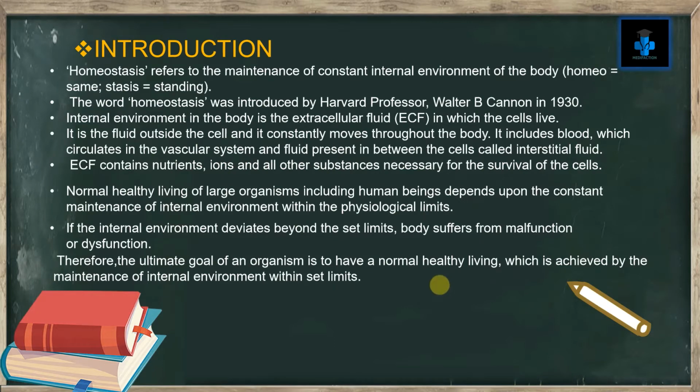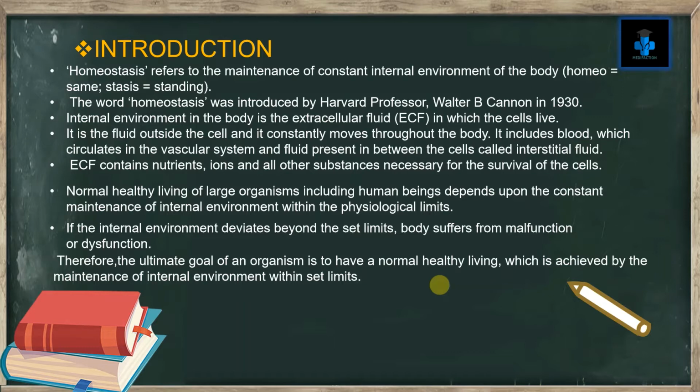Introduction. Homeostasis refers to the maintenance of constant internal environment of the body. The term homeo means same and stasis means standing. The word homeostasis was introduced by Harvard professor Walter B. Cannon in 1930. Internal environment in the body is the extracellular fluid in which the cells live.